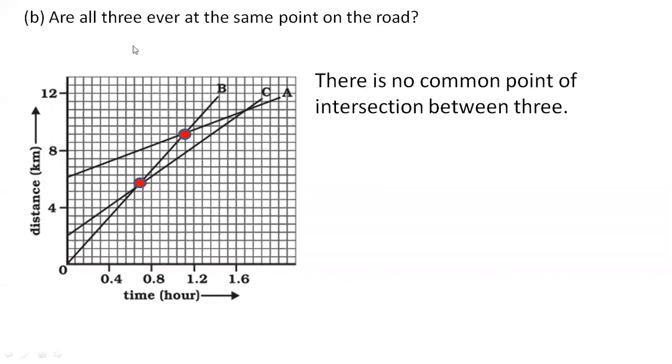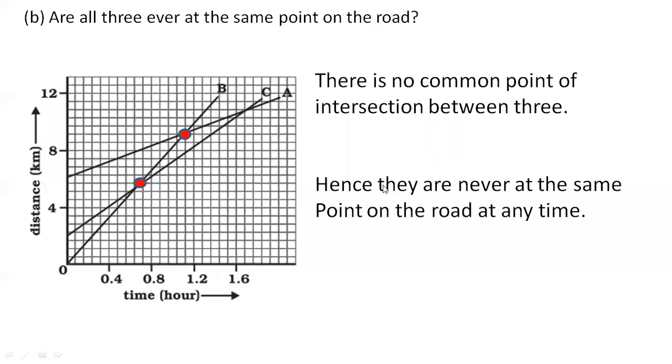So very simple. Are all three ever at the same point? They were never at the same point, because there is no common point of intersection. We require three intersections at the same time. What we have is only two. So we cannot have that. That means they never meet at the same point on the same road. Okay? Very simple.